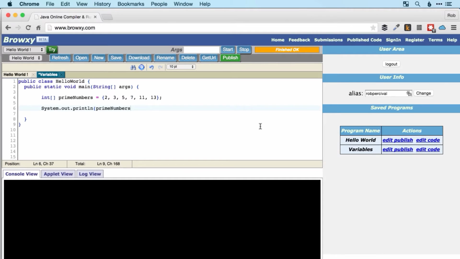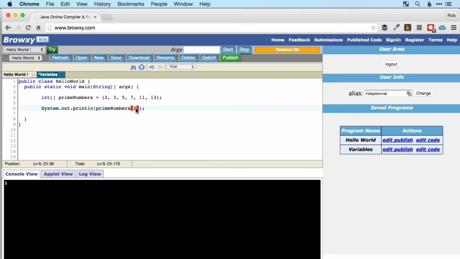And let's try and display the second member of the array. So prime numbers and then square brackets with a 2 inside. Now see if you can anticipate what number that is going to display. Which of these numbers will get pushed to the console? It's the number 5. That might be slightly unexpected for you if you haven't worked with arrays before. So it's actually the third number, even though we've got a 2 here. And that's because the first is considered to be the 0th number in the array.